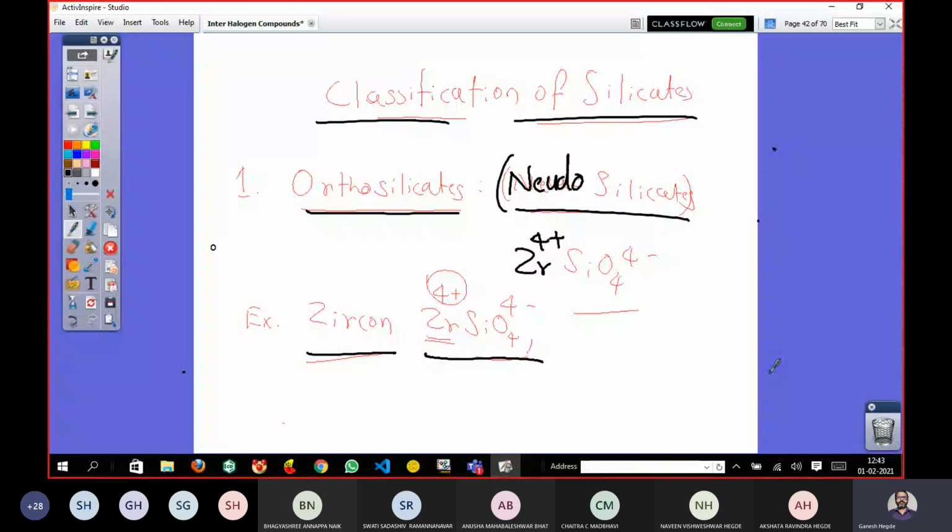Now as a whole, just like calcium sulfate, or you can consider NaCl, these are ionic species. As a whole, silicate is an ionic species, but inside there is a covalent bond between neutral silicon and O minus. So that's how it is having a charge. Now this is the simplest silicate, that's the orthosilicate.